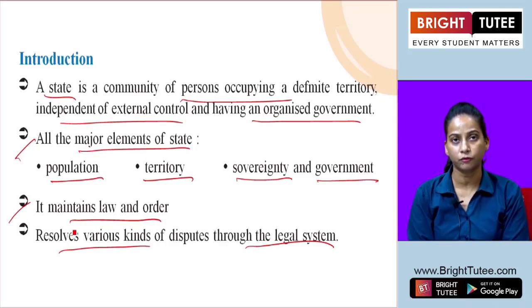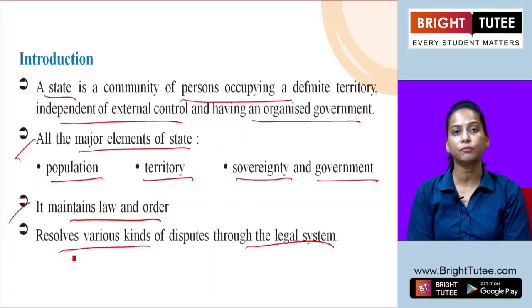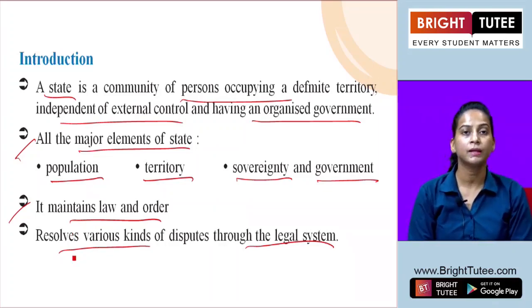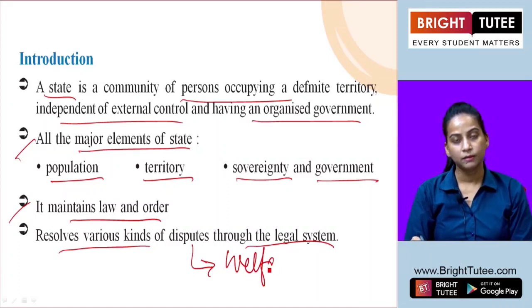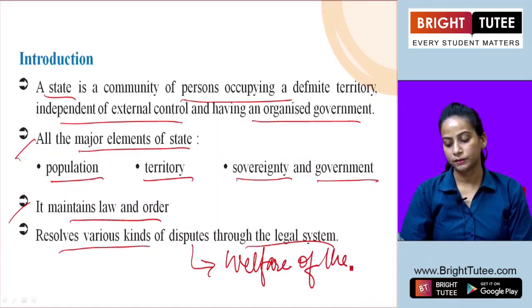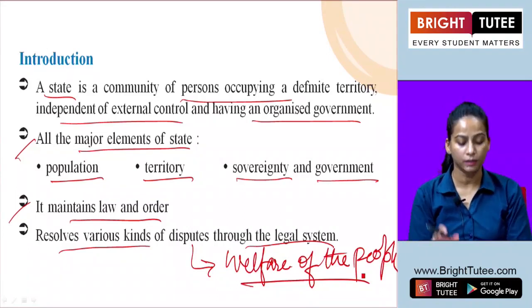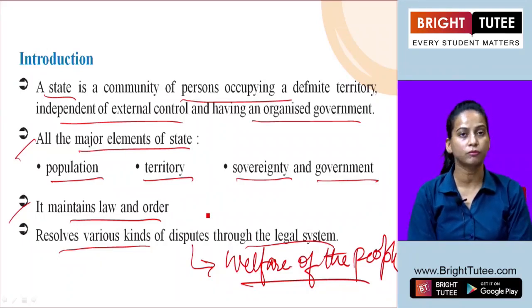Besides that, one more important function comes under the control of government only, and that is the welfare of the people. This welfare of the people is another important domain of the state's activities.